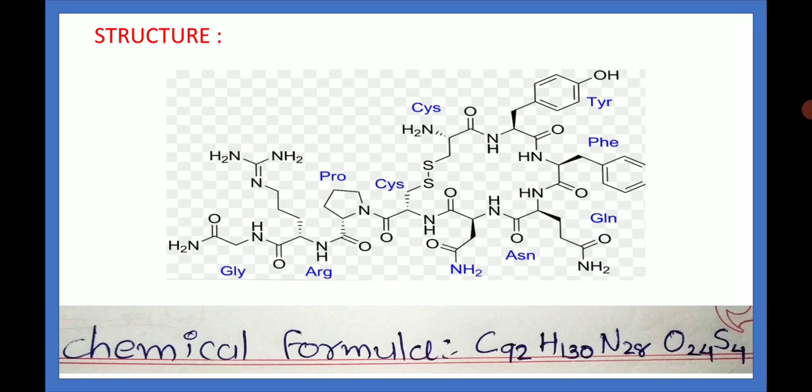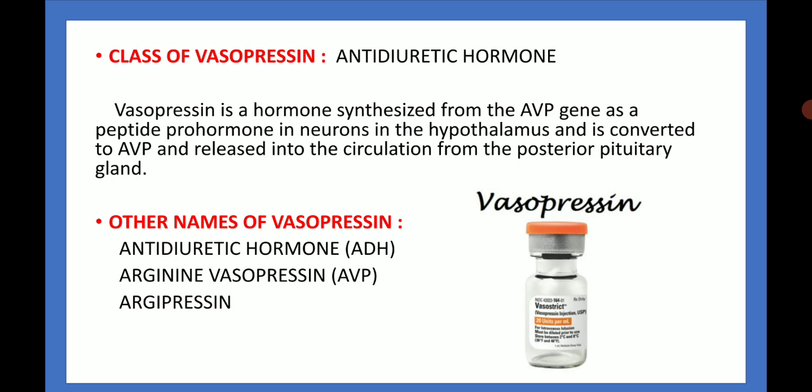This is the structure of vasopressin and its chemical formula: C92 H130 N28 O24 S4. The class of vasopressin is antidiuretic hormone.